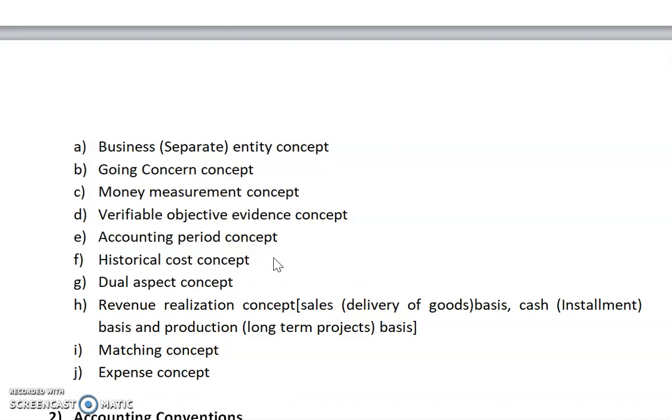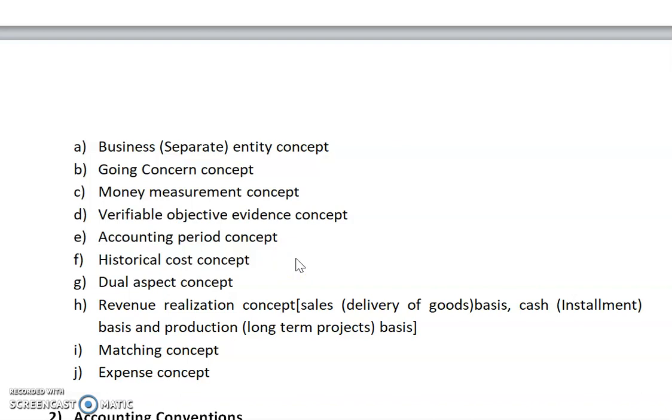Okay, the next, historical cost concept. In this concept, we maintain our accounts on a historical cost basis. Suppose we maintain our building account, we will take that building or fixed asset at its historical or purchase price. Next, the real aspect concept. It's an important concept.